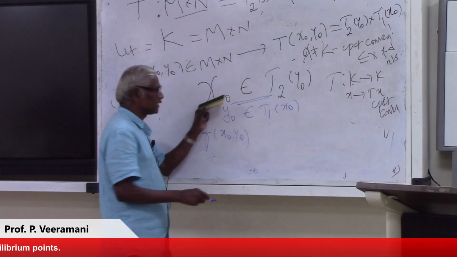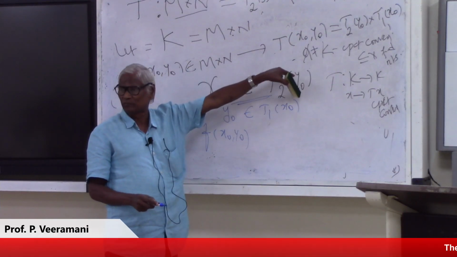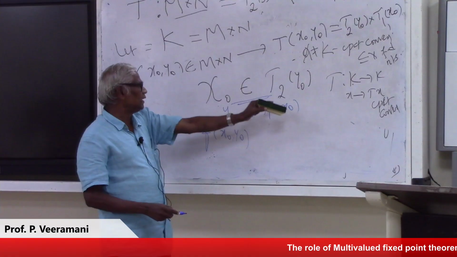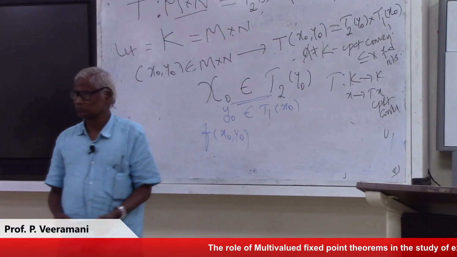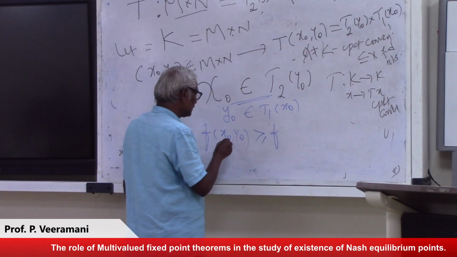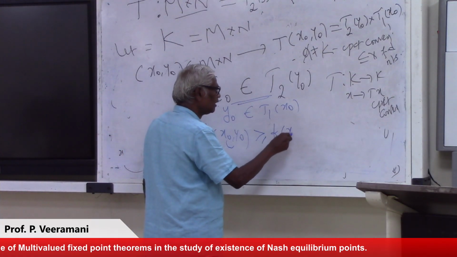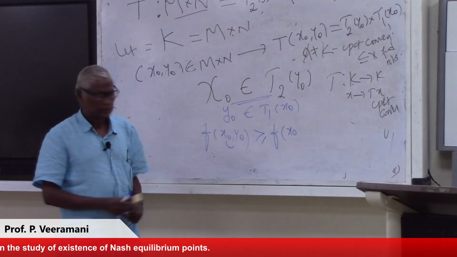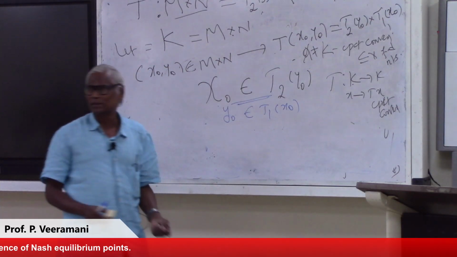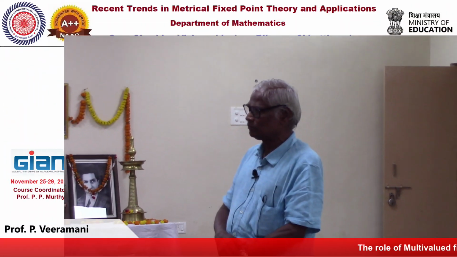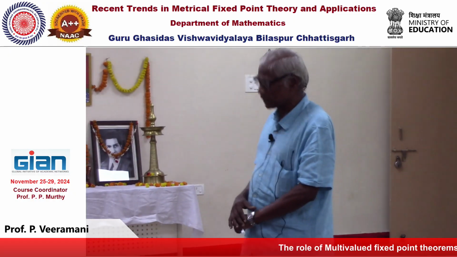Once an element is here, that gives the maximum profit for player 1, and similarly here for player 2. That means this is greater than or equal to f of, when we selected x naught, this will give the maximum profit. Similarly for g, this ordered pair x naught y naught will give the maximum profit for players 1 and 2, and that existence theorem comes from the fixed point theorem of multivalued maps.